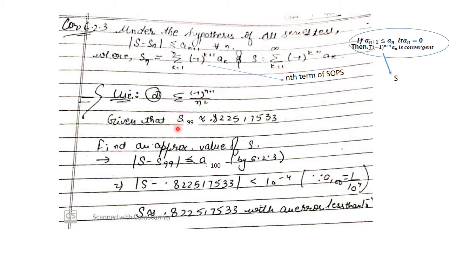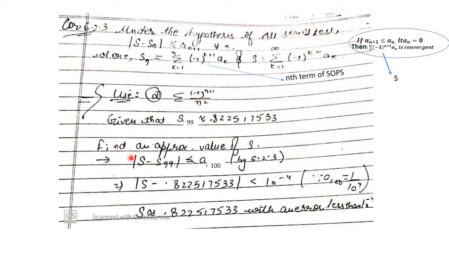Given that S99, so here S99, that is n is 99, S99 is given to be approximately 0.82251, this whole number.